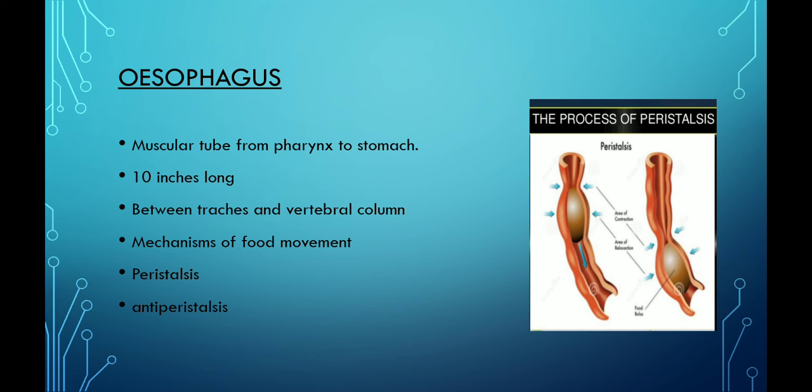Esophagus is the muscular tube from pharynx to stomach. It is 10 inches long and present between the trachea and vertebral column. The mechanism of food movement in the esophagus is peristalsis and antiperistalsis. In today's class, we discuss peristalsis and antiperistalsis in detail.